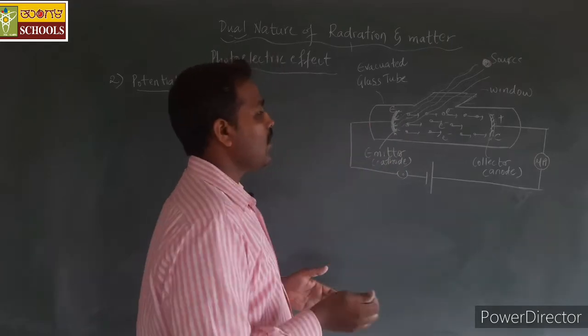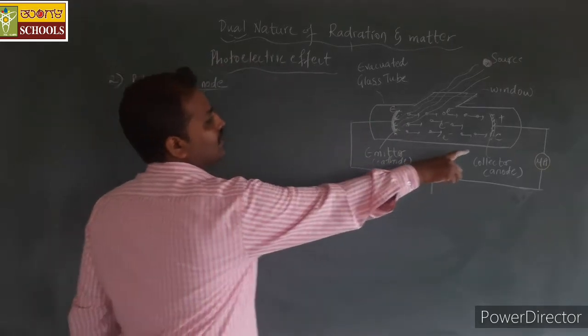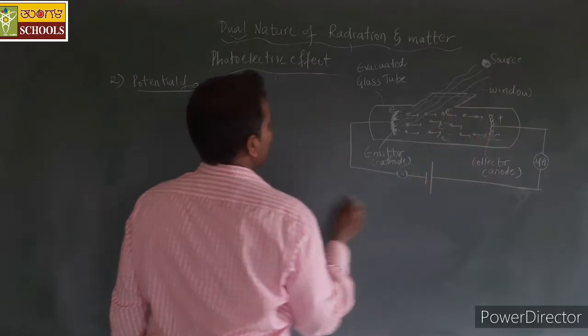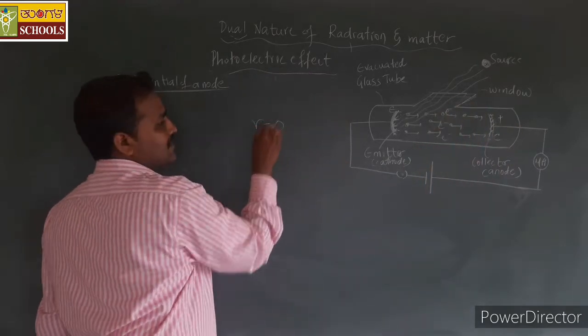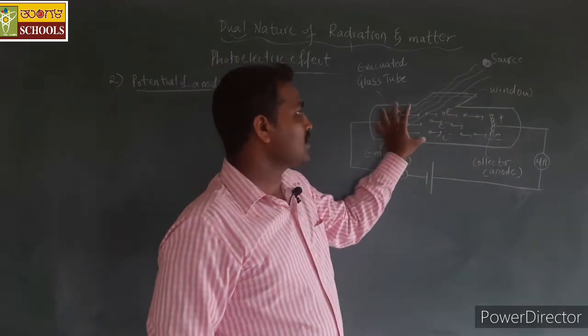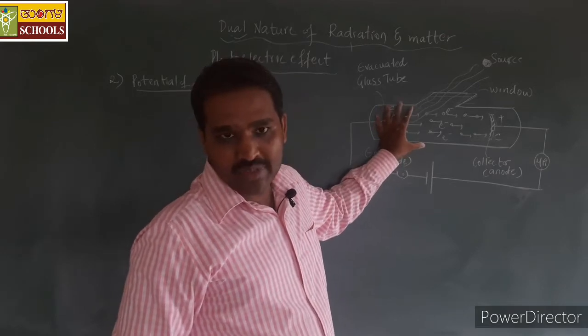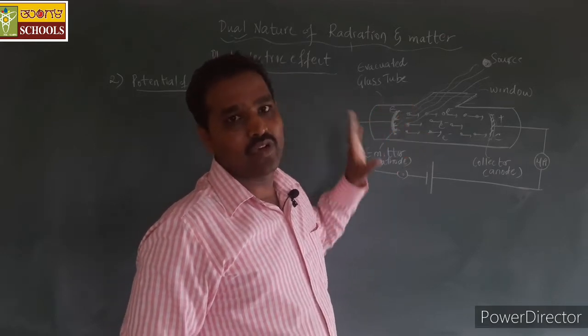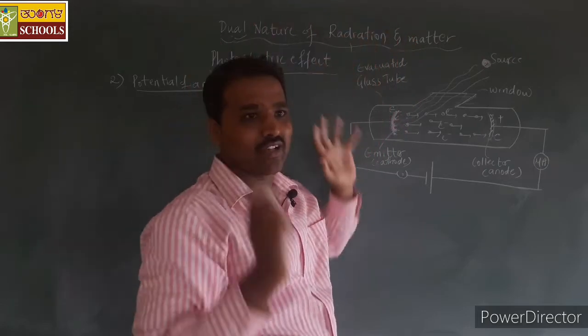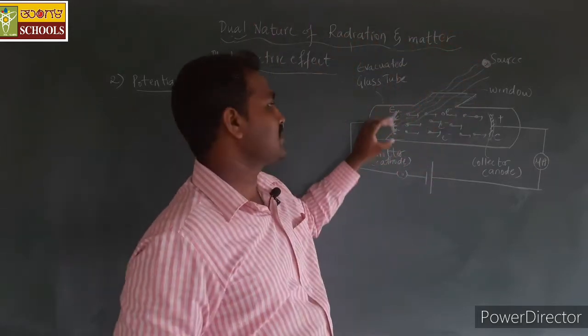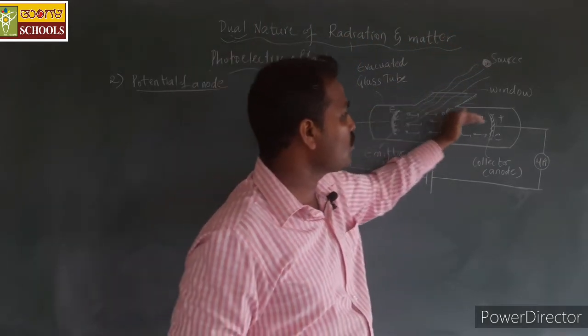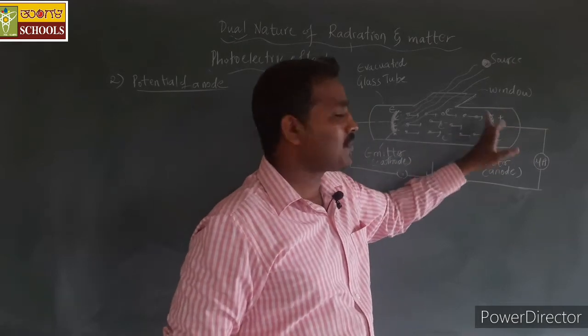Then what happens when this anode potential is 0? If the anode potential is equal to 0, there are still a certain number of electrons emitted by this emitter plate. They will move in random directions, and some electrons may move towards this collector plate.